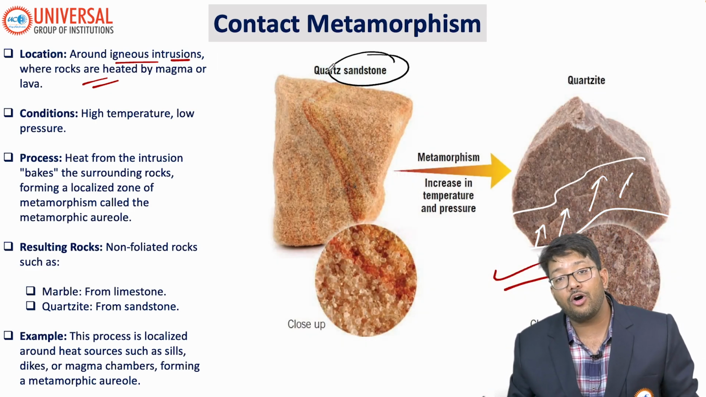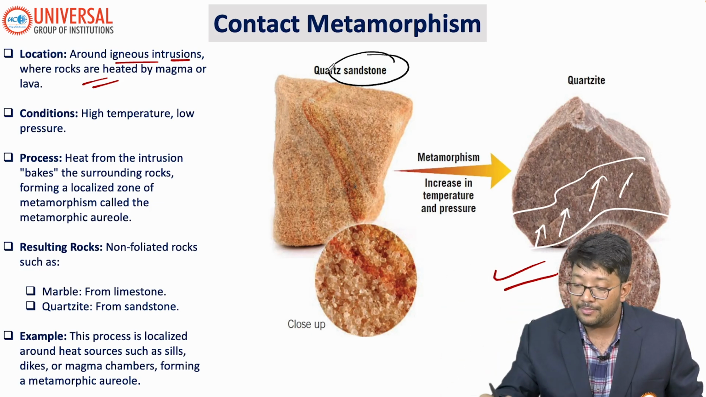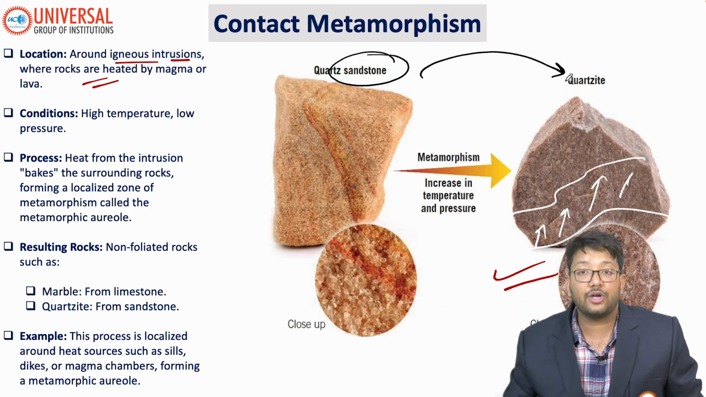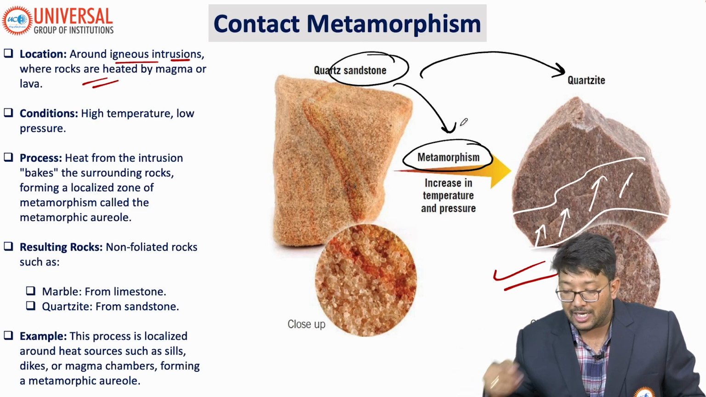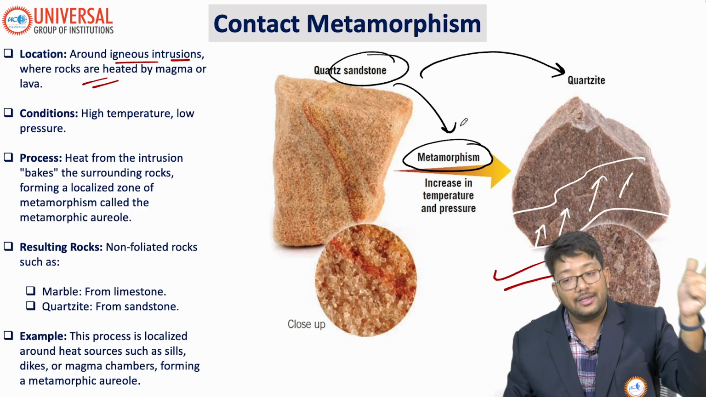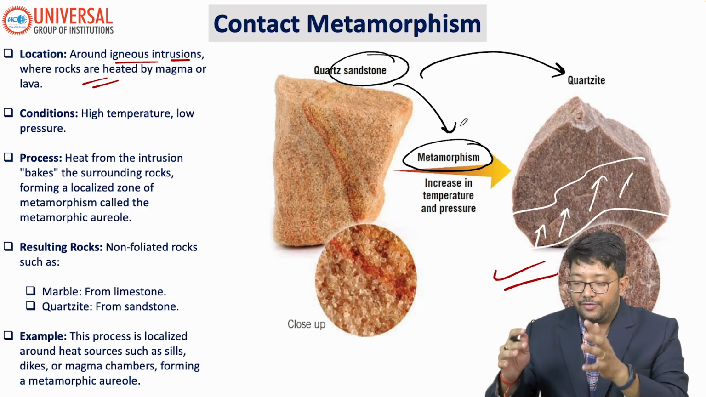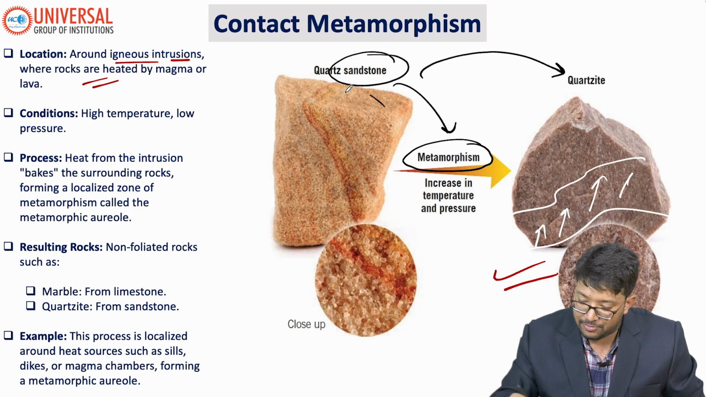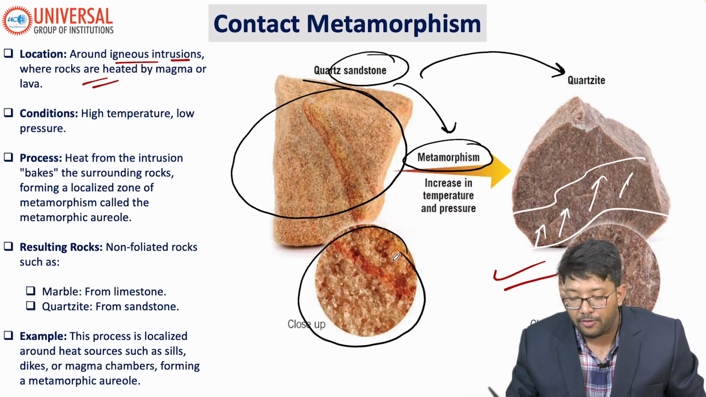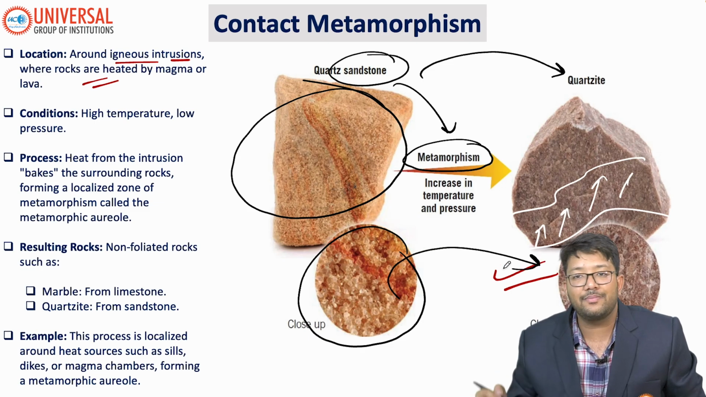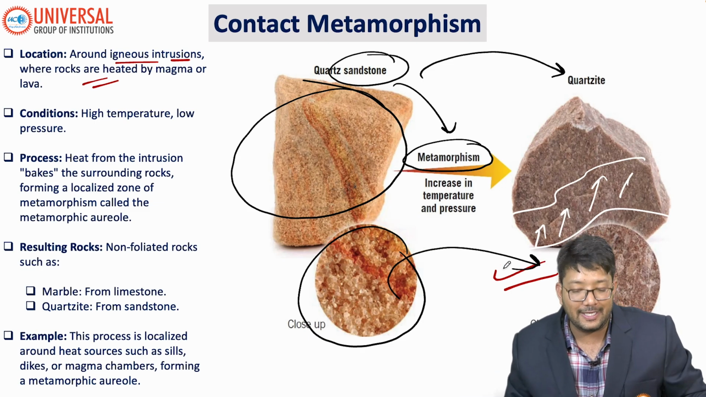Sandstone is a sedimentary rock. Because of contact metamorphism, it changed into quartzite. Remember, if sandstone goes into metamorphism, it means increase in pressure, increase in heat. If there will be a lot of temperature on this particular rock, a lot of pressure will be there. So this is the close up of the sandstone. It will change into something else. Something else means quartzite.